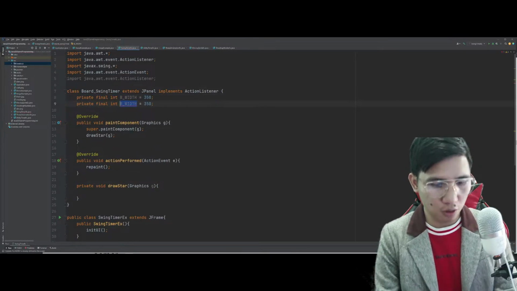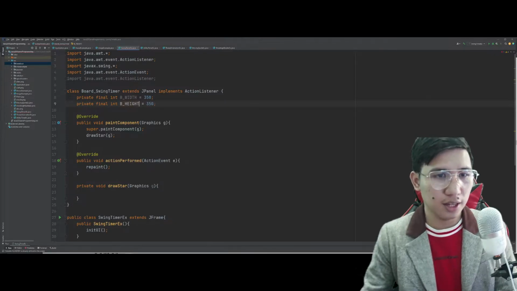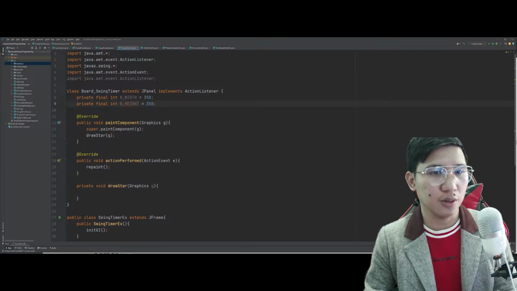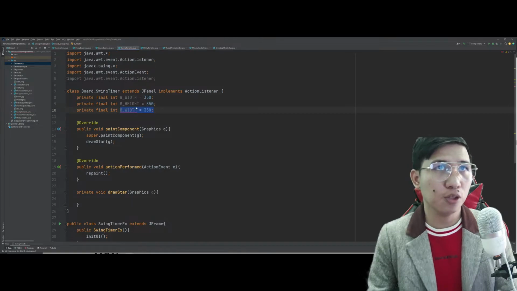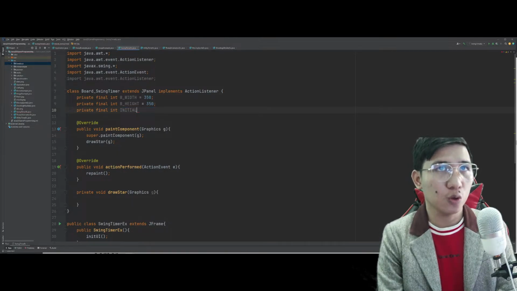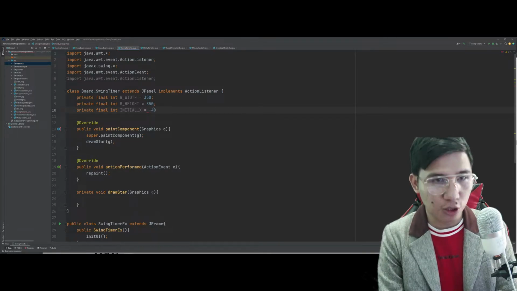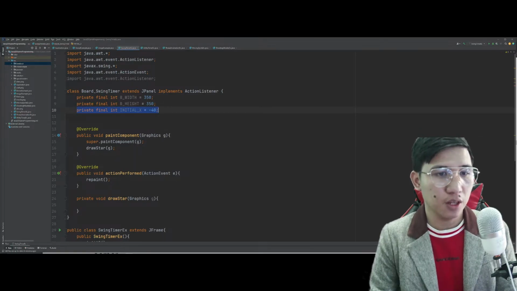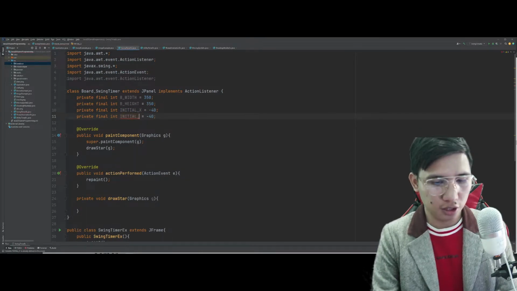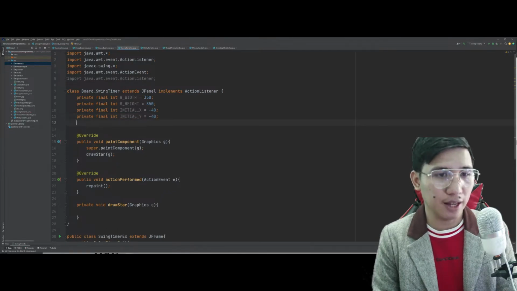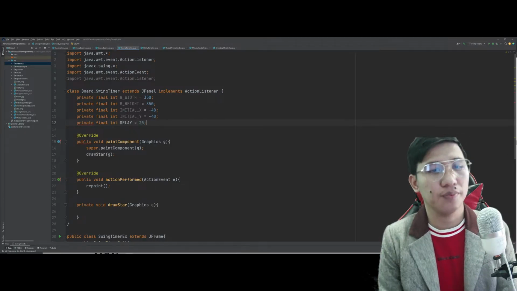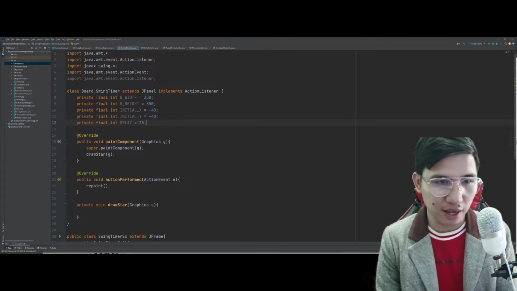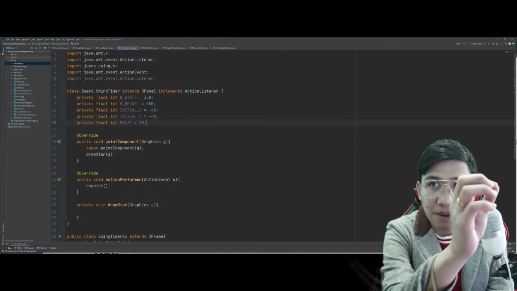Tapos ito height na to. Kasi hindi tayo nag-set dito, 'di ba? So this time mag-set tayo dito. Let's also put here an initial position of our x value. So gusto natin na yung x value natin is hindi magi-start doon sa 0 position, but rather medyo malayo ng konti, -40. So same goes through with initial y, initial underscore y, we will set that as -40. Now, for the delay, which is very important, set natin siya as 25 milliseconds only.